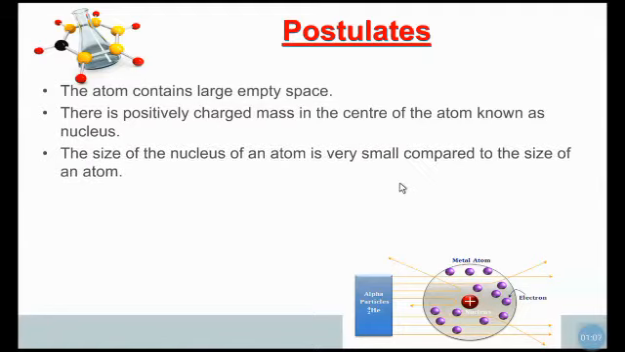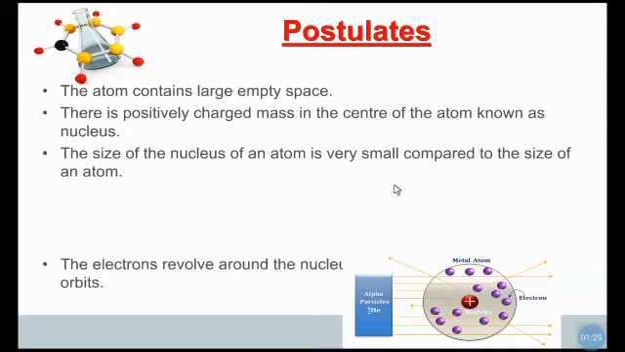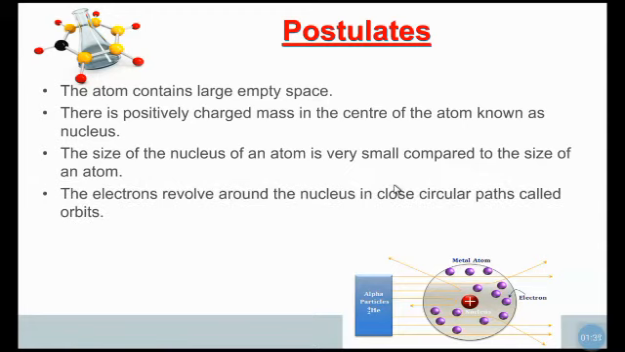The third one, the size of the nucleus of an atom is very small compared to the size of the atom. In this comparison, the nucleus is 5,000 times smaller than one atom. And the next one is that electrons revolve around the nucleus in a circular path. That path is called an orbit.